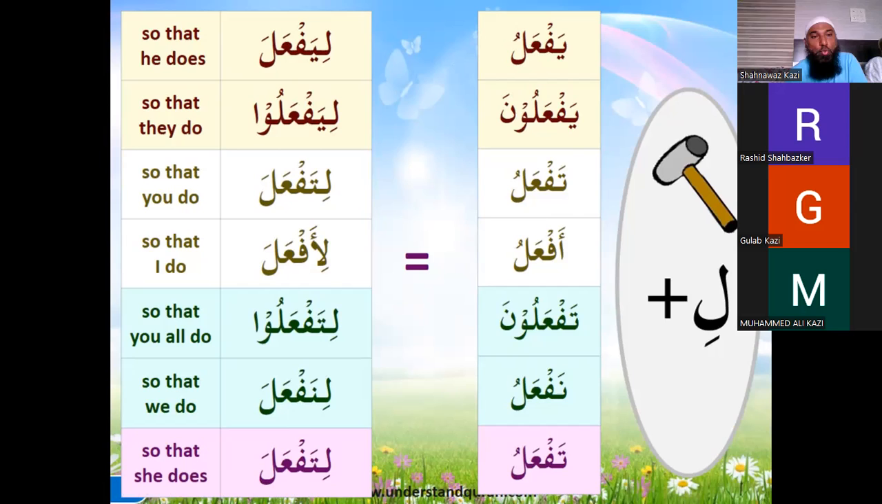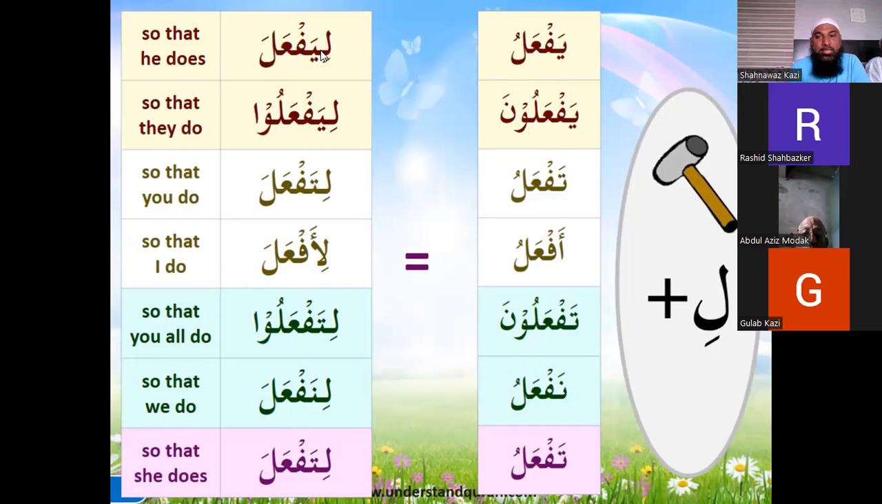Li yaf'alu, so that they all do. Li taf'ala, so that you do. Li taf'alu, so that you all do. Li af'ala, so that I do. Li naf'ala, so that we do. Li taf'ala, so that she does. So this is so that. So this is the lam of a hammer. The hammer is going to take the dhamma and make it a fatha.